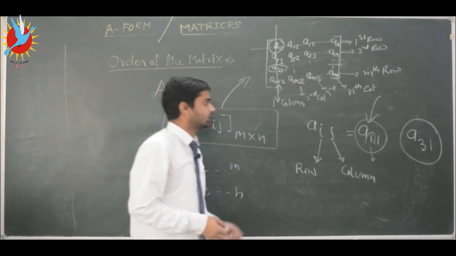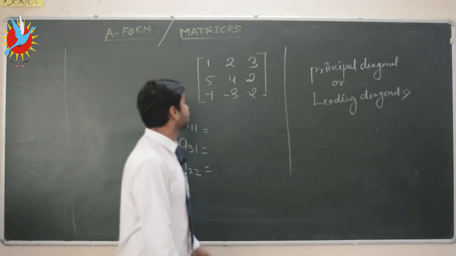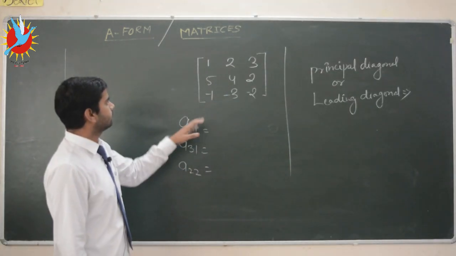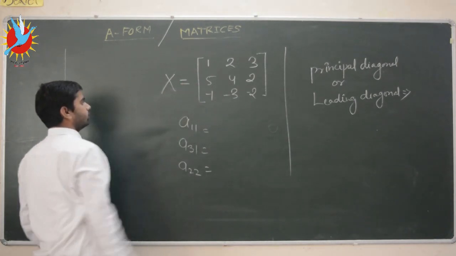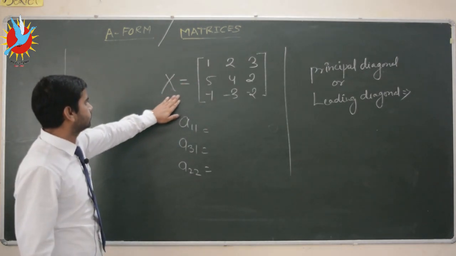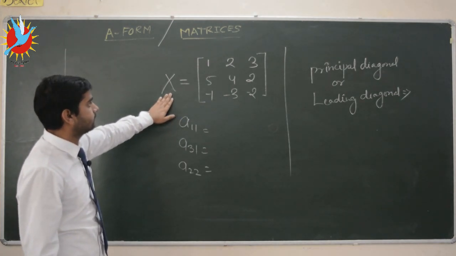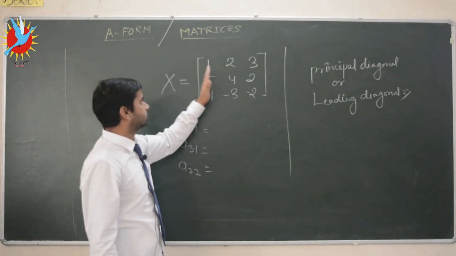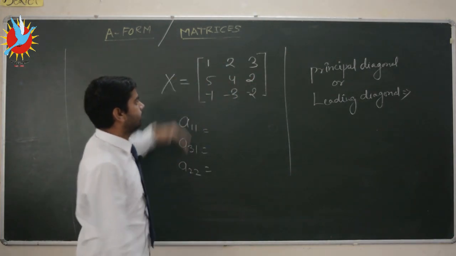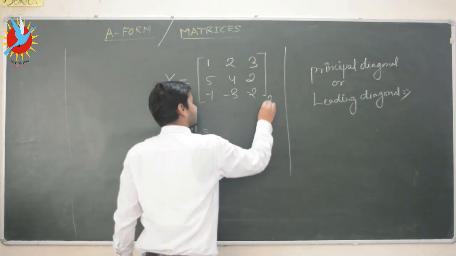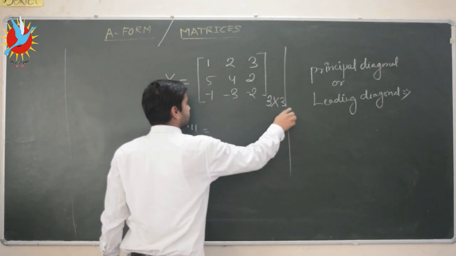So next we will see some examples based on this and the formation of a matrix. Okay, so here we have a matrix. Suppose this is a matrix X. We will denote matrices with capital letters. So this is a matrix X, and the size of this matrix X is 3 by 3, because in this matrix we have 3 columns and 3 rows. So this is a matrix of size 3 by 3. This first 3 denotes the number of rows and this 3 denotes the number of columns.